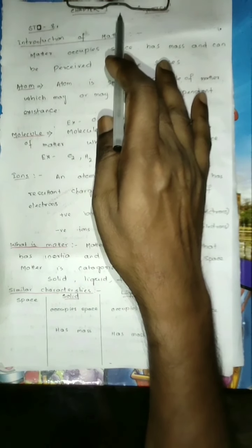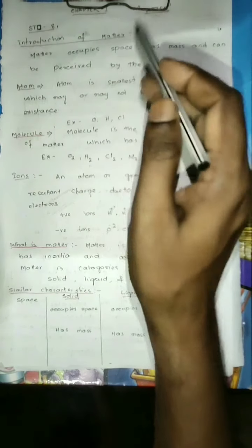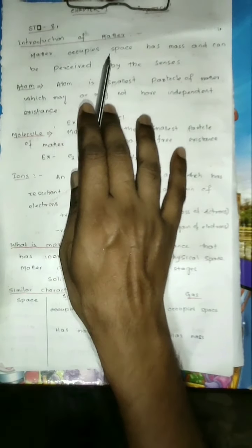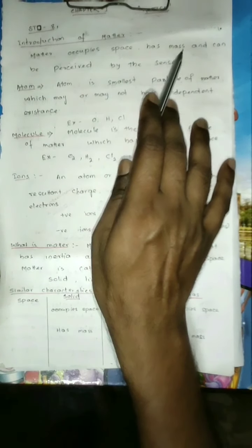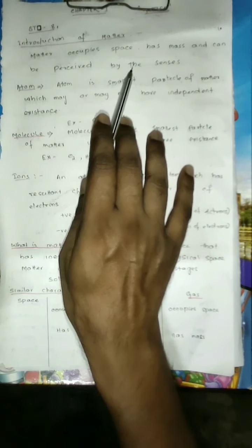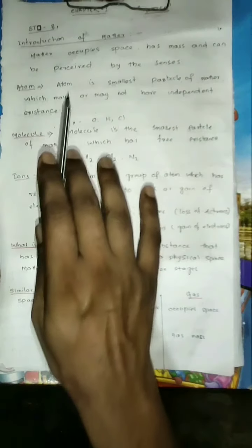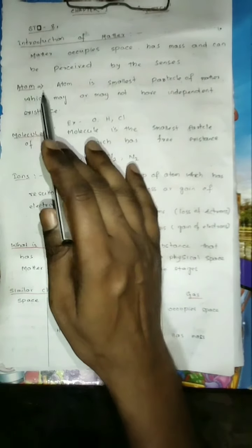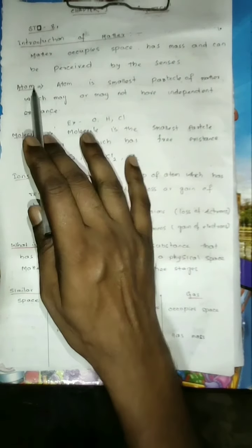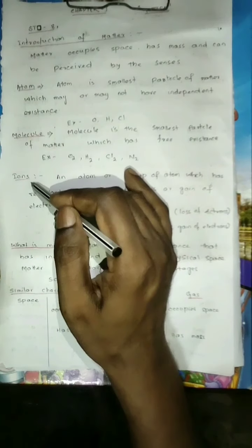Standard 8, Chapter 1, and the chapter is Matter. Introduction of matter. Matter occupies space, has mass, and can be perceived by the senses. Actually, three things are necessary for matter: atom, molecules, and ions.